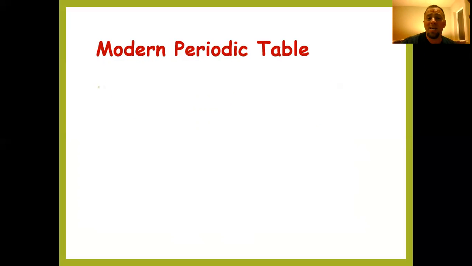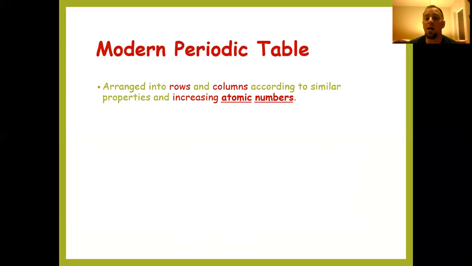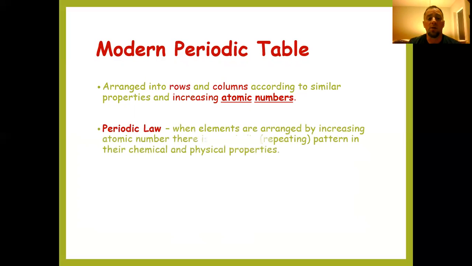So the periodic table today is arranged, as we know, still by atomic number, the number of protons in those elements. And it's arranged into rows and columns according to those similar properties. So we're able to group those elements together based on those similar properties. And again, by increasing atomic number. So we follow what's called the periodic law. When elements are arranged in increasing atomic number, there's a repeating pattern, or a periodic pattern, of elements that share similar chemical and physical properties. And we'll get into some of these chemical and physical properties as we go through this today.